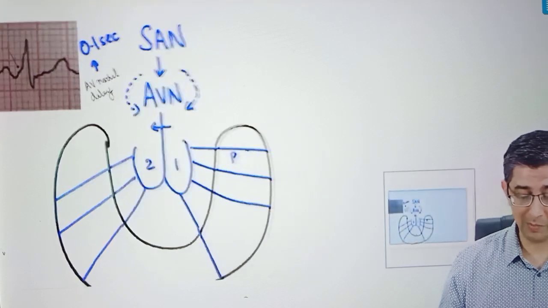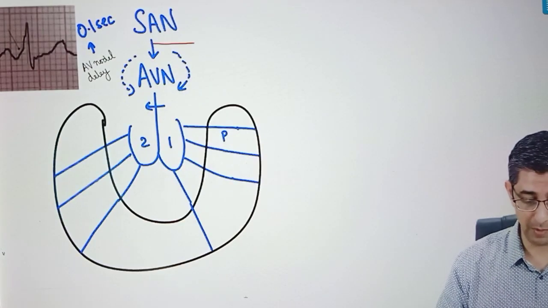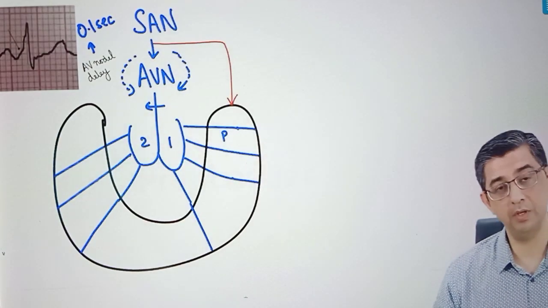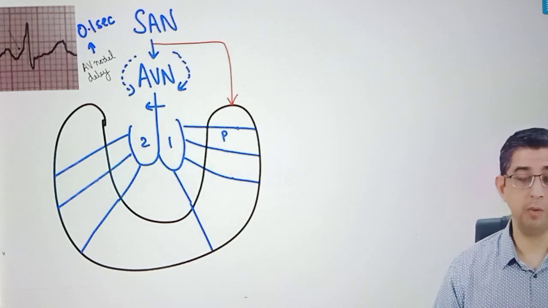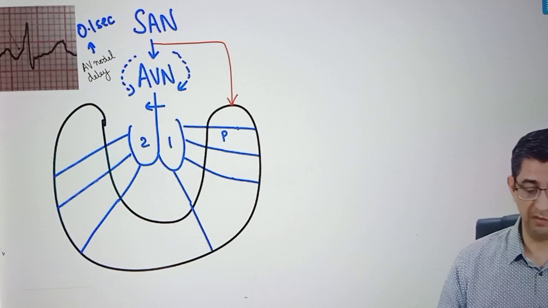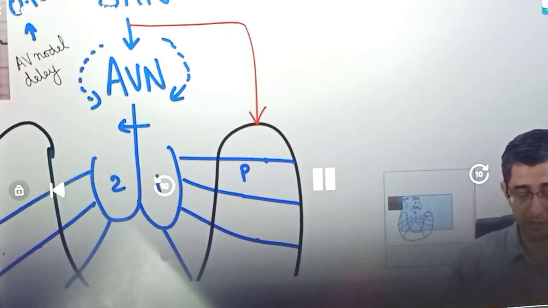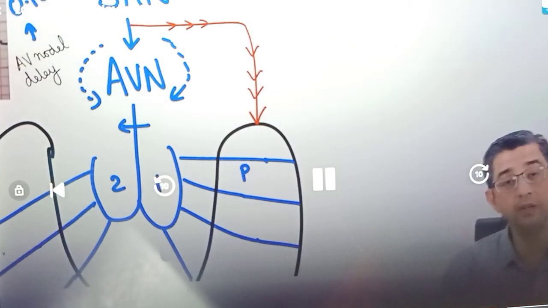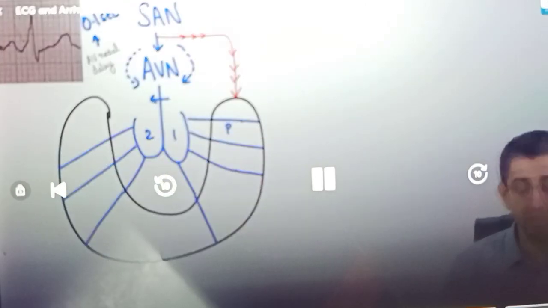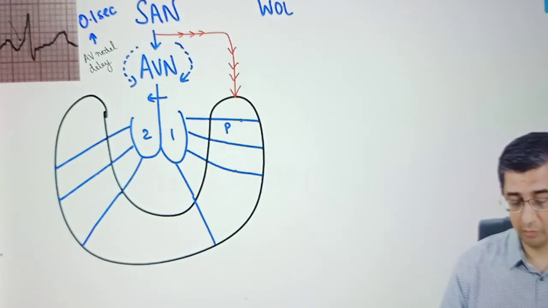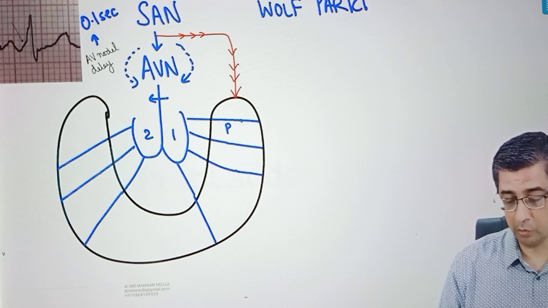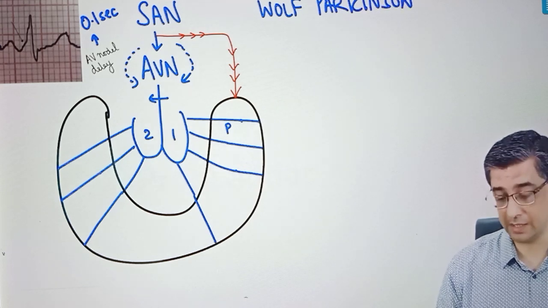Now the problem in this particular patient that I'm going to show before you is an accessory bypass pathway. The way I've shown the red fiber, I want to highlight that it is bypassing the AV node. Remember, the AV node is like a broken Indian road, and the red fiber is like an express highway. So the current will preferentially go across this express highway and will cause an early activation of the ventricles. The topic that I'm teaching you is called pre-excitation syndrome, or alternatively Wolff-Parkinson-White syndrome. The first and foremost problem of this person is that the ventricles are getting excited earlier than normal.